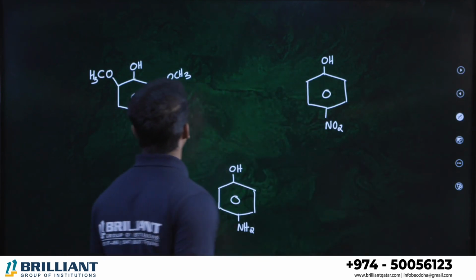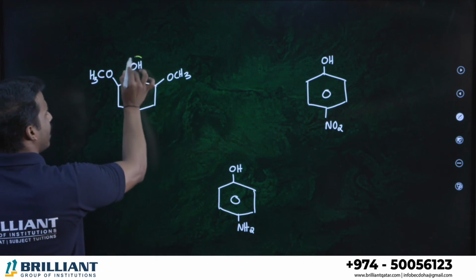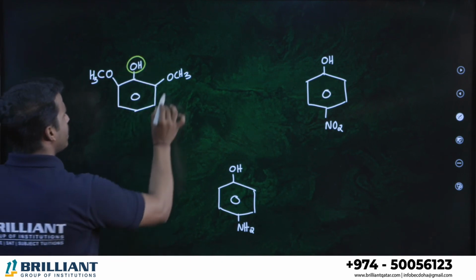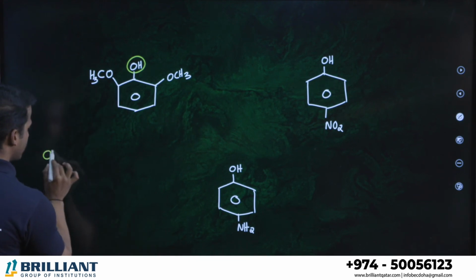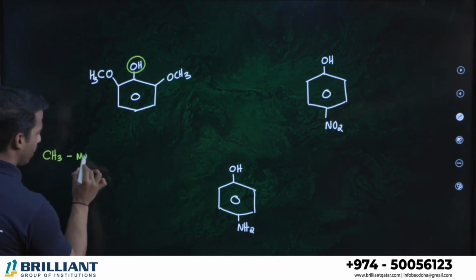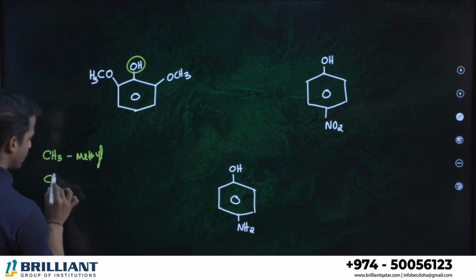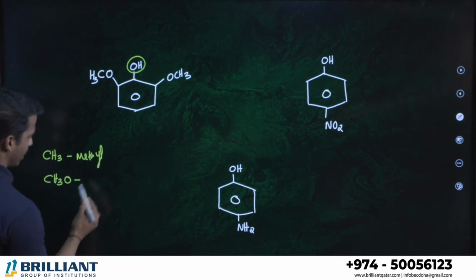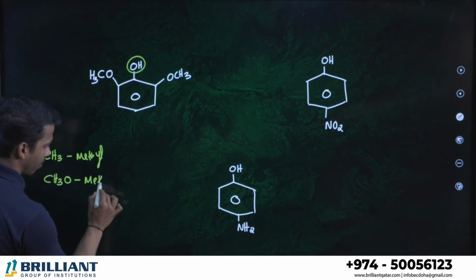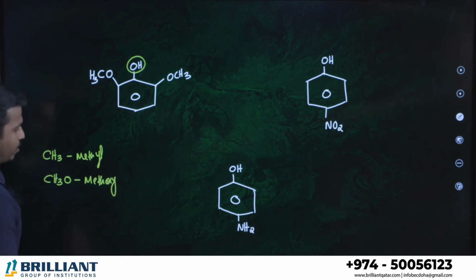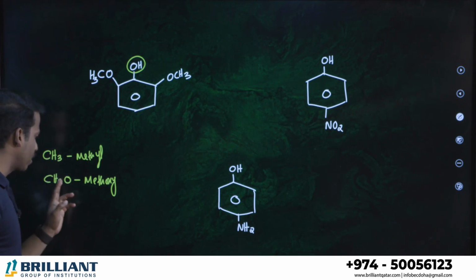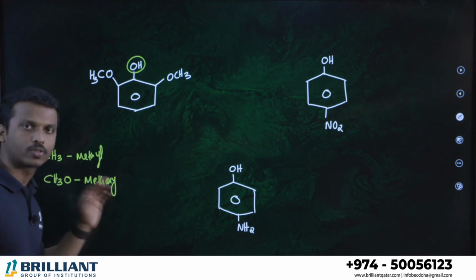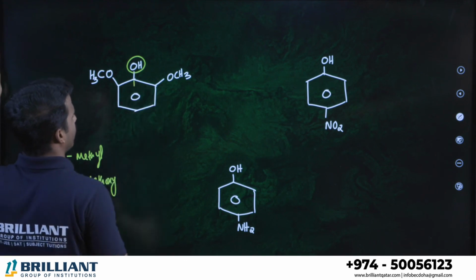Let us go to the question here. This is again alcohol is the major group. What is this OCH3? OCH3 is called? Dear student, CH3 is known as methyl group, right? A CH3 with one oxygen is called methoxy group. It's also a branch, a lowest priority group. Methyl CH3, methyl group with one oxygen is called methoxy. So this is the principal group here.